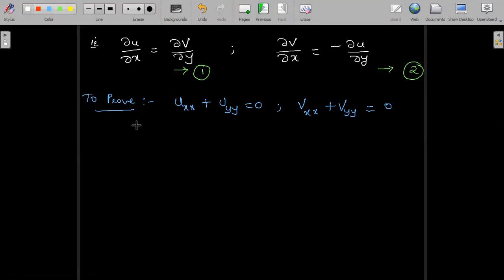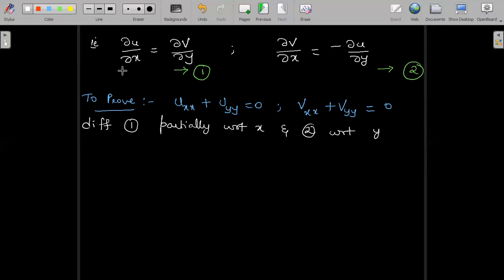Now firstly, we differentiate equation 1 partially with respect to x and equation 2 partially with respect to y. So this will give us, left hand side we will see first for equation 1. Equation 1 partially with respect to x.